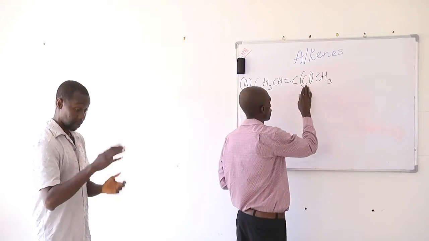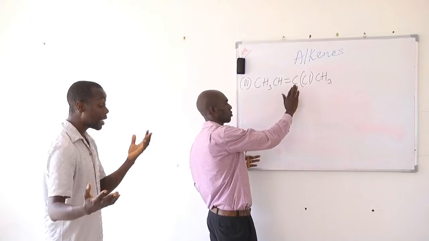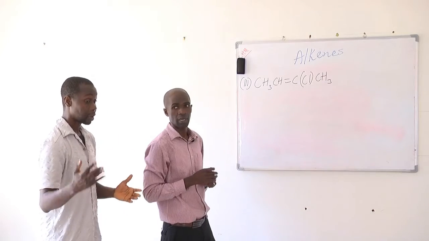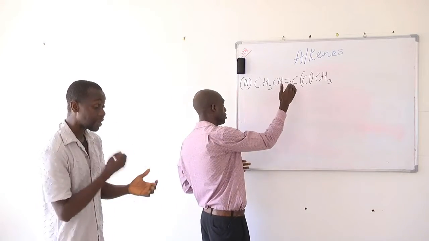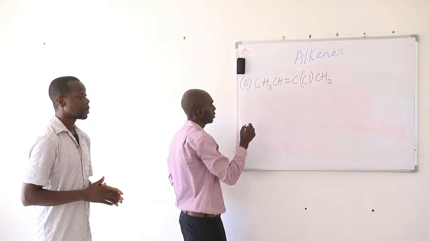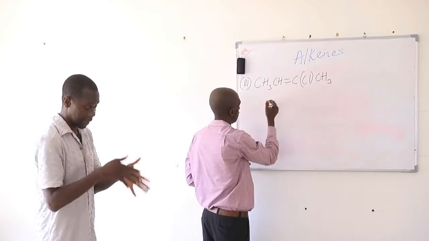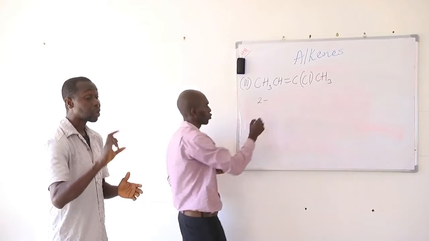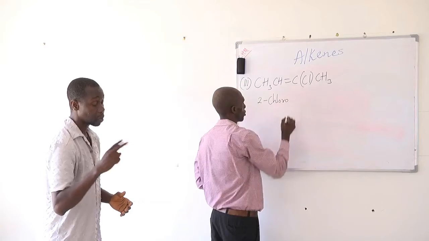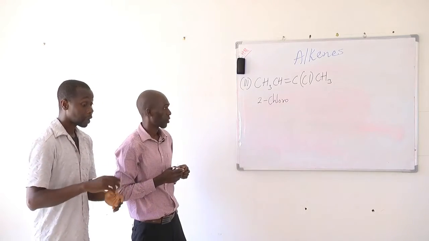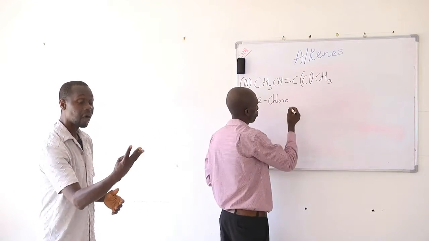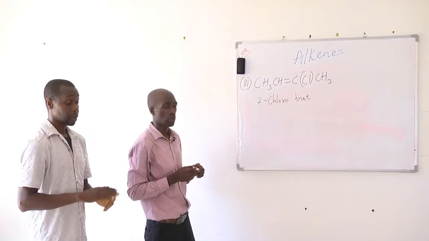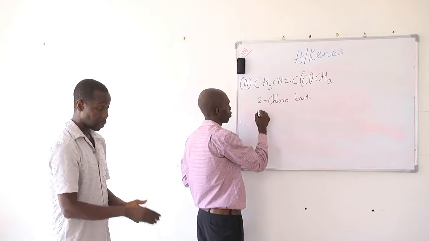So to give the lowest number to the substituent, if you count from our left, it's going to be 3. If you count from our right, it's going to be 2. So that means the counting will be from our right, so we can give the lowest number to the substituent. Meaning the substituent here is on carbon number 2. And the substituent is chlorine. So we write 2-chloro. And then the longest hydrocarbon chain is 4. So the prefix for 4 is but. And the lowest position for the functional group is 2.